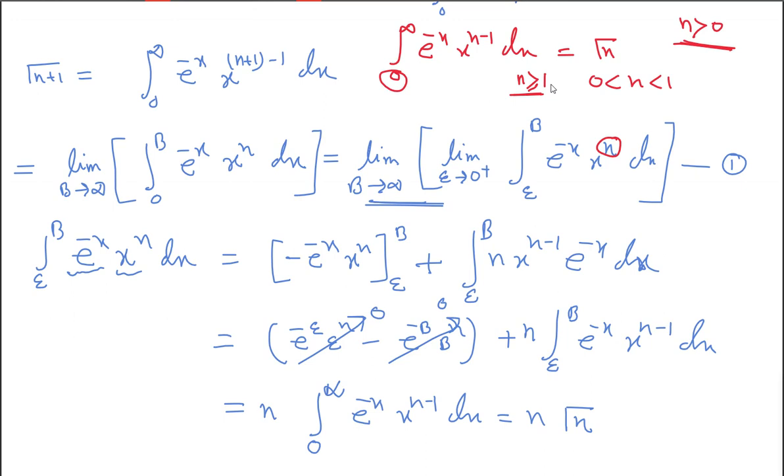So I don't know about this n here. Let's say 0 to the power half, so it will be ultimately 0. Sir, in the formula there is n minus 1, so here it is only x to the power n, that's why I'm saying this.